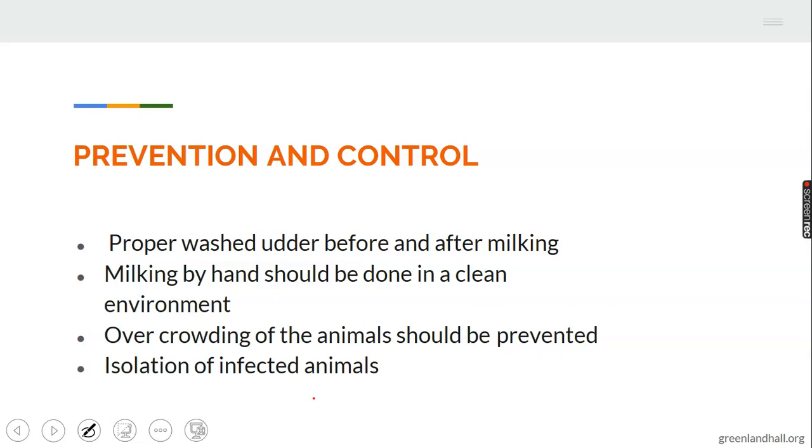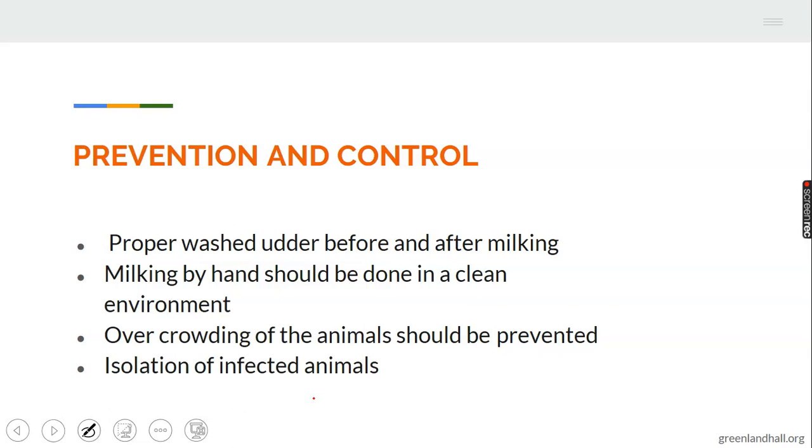The breast of the animal should be properly washed before and after milking. Milking by hand should be done in a clean environment. Those of you that are having cattle, when you want to bring out the milk from the udder of these animals, it should be done in a clean environment, because dirty floor and dirty environment can lead to the transmission of the disease.